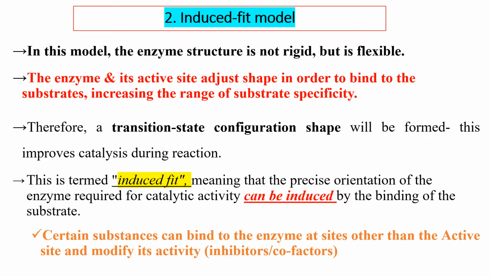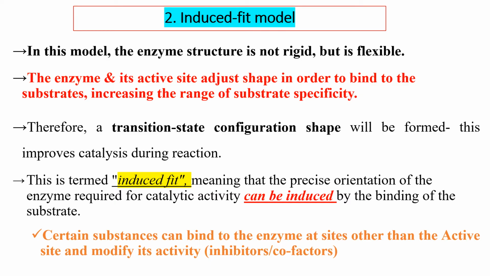When we pass to the second model, the induced fit model, induced means it makes a change, it flexes the active site of the enzyme. In this model, the enzyme structure is not rigid, it is flexible. But according to the lock and key model, the enzyme has a rigid three-dimensional structure.